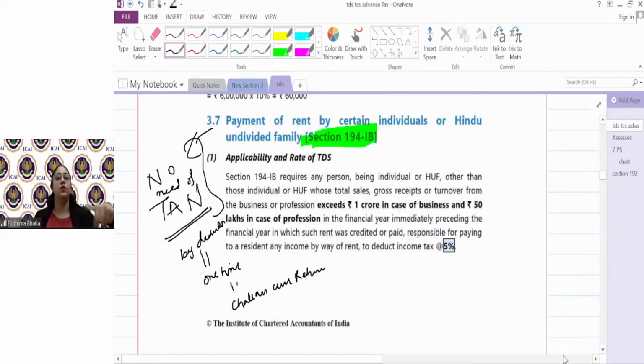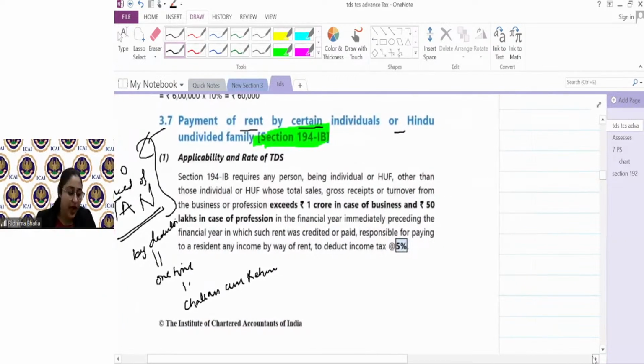Okay, we will not make you do all the TDS compliances, obtaining TAN, deducting every month, paying every month, etc. Just deduct tax one time and pay it one time. No need to get TAN also. Just fill a form, give us the details, and you are good to go. Okay, so 194IB also covers rent, but it covers rent by certain individuals and HUF which are not covered under 194I. For them, rent of immovable property is covered under IB.